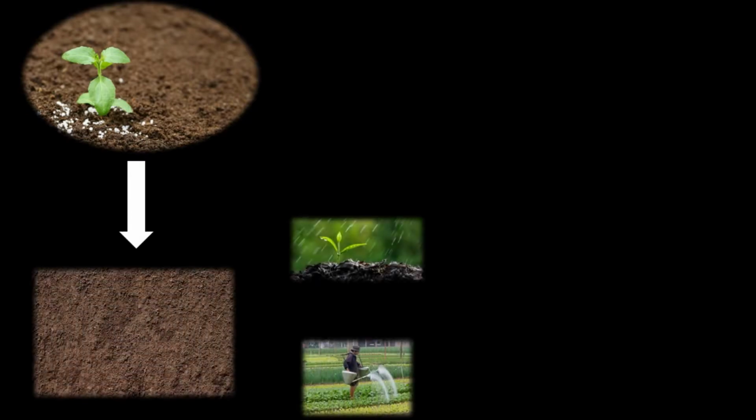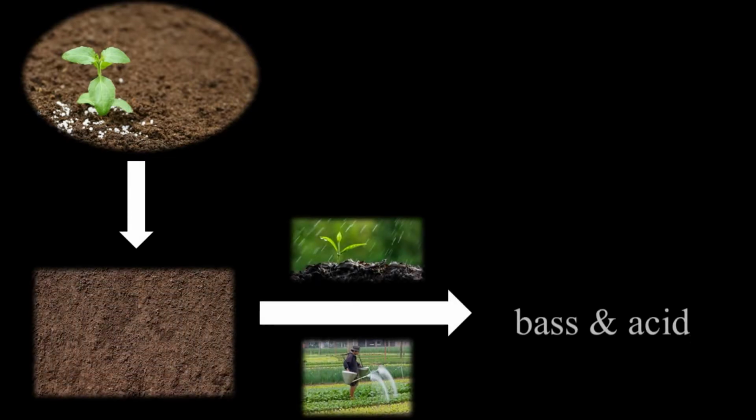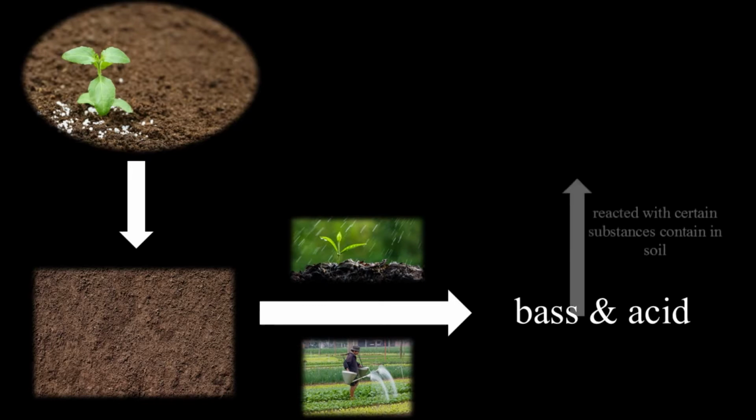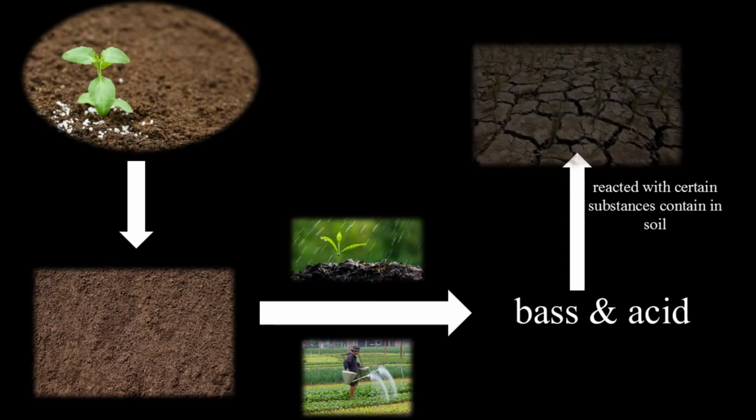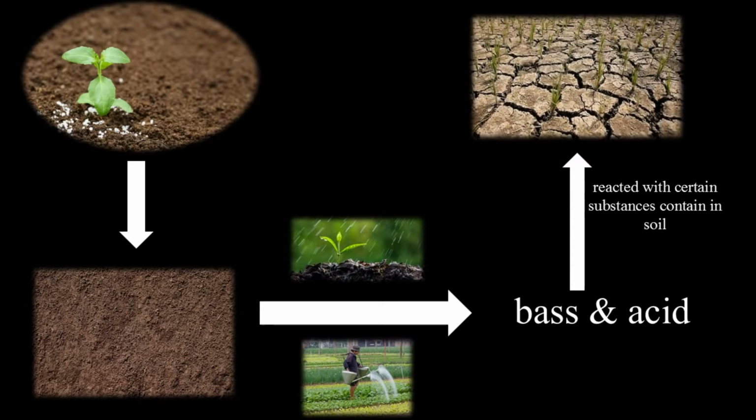Of course, chemical fertilizer can impact the water and atmosphere, but it also impacts the soil because the plant absorbs only the chemical substances that it needs like nitrogen, phosphorus, and potassium, etc. The chemical compounds left over from plant absorption will infiltrate into the soil. Then, when there is rainfall or irrigation, those compounds will transform into base and acid, which can react with certain substances in the soil, which can cause the soil to become hardened. It is soil that loses fertility.